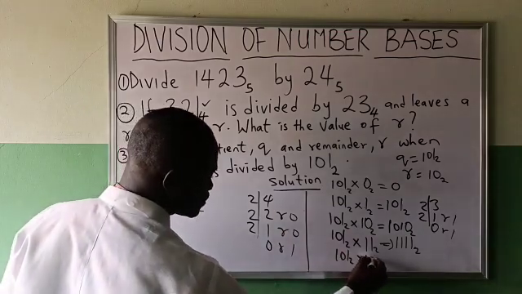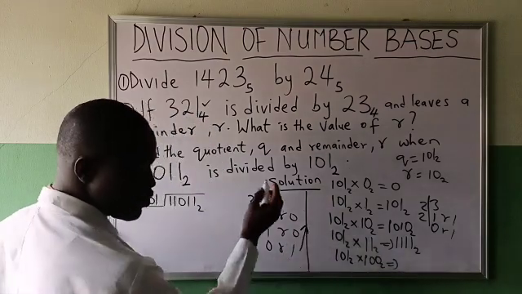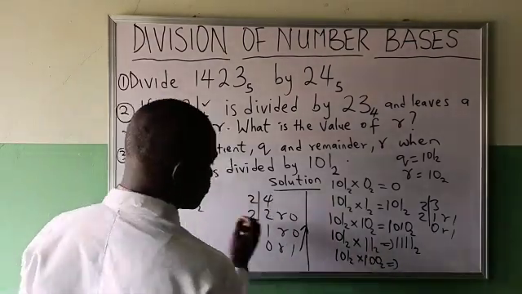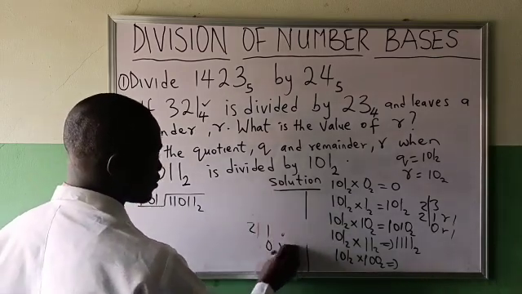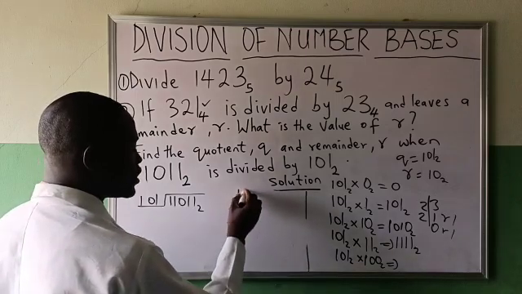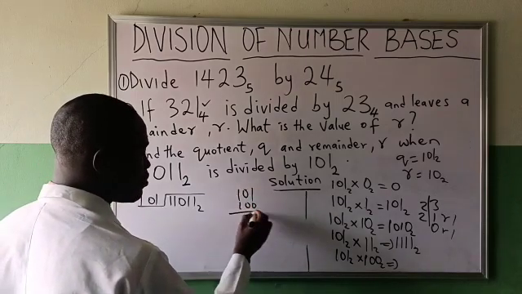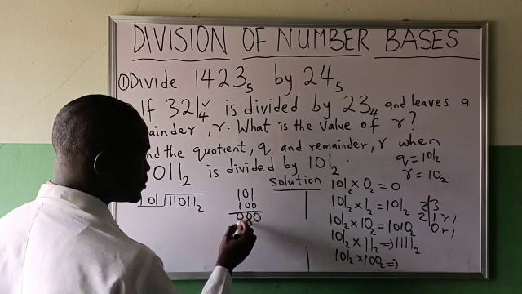You have 100 in base 2. Remember, it says start from the bottom to right. So we now have 101 times 100, which will be giving us what? 000, 000,